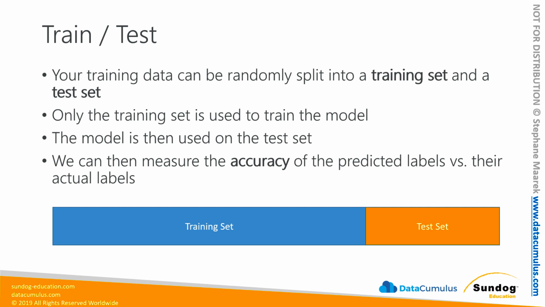The idea is to set your test set aside so that when you're training your model, it doesn't know about that information at all. And then later, after you've built your model, you can evaluate how well your model is able to predict the known labels in that test set that you set aside. So basically, you're training your model on a set of data and then testing it on data that it's never seen before, that it doesn't know the answers to already, that it has no foreknowledge of. And if your model is able to accurately predict the labels in that test set that you set aside, you can measure how good your model is at predicting unknown data.